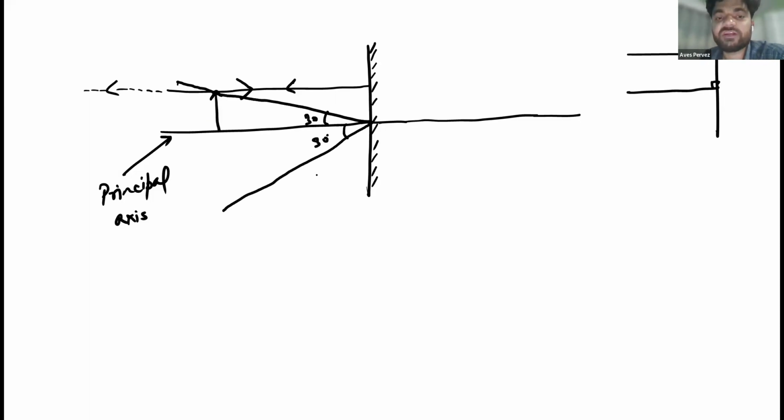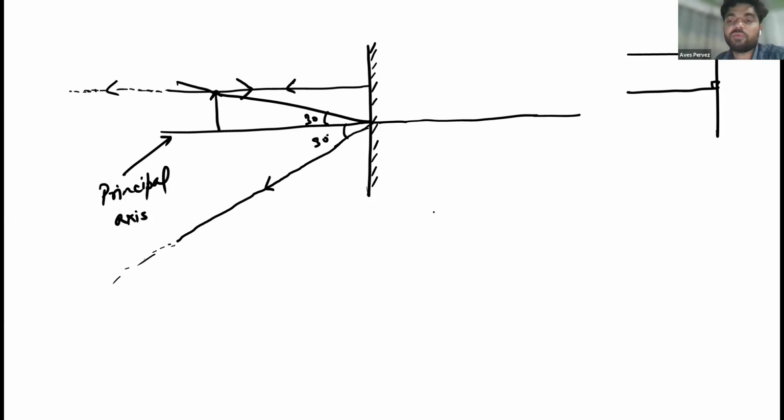Now, moving to the next point, these are the rays. The first reflected ray is passing over it like this way, and the second reflected ray is passing towards this. Could you imagine that when I keep producing these rays forward, will they ever meet?